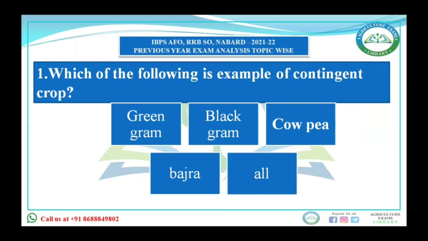What it does is replace the main crop that has failed due to biotic stress, climatic condition, or management hazards. Generally these are very short duration, quick growing, and easily harvestable or usable at any time of their field duration. Examples of these crops are green gram, black gram, cowpea, onion, coriander, bajra. In the options, we have green gram, black gram, cowpea and bajra, so our answer to this question will be all.